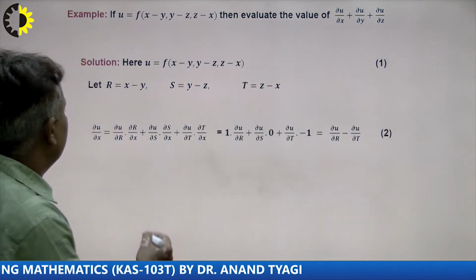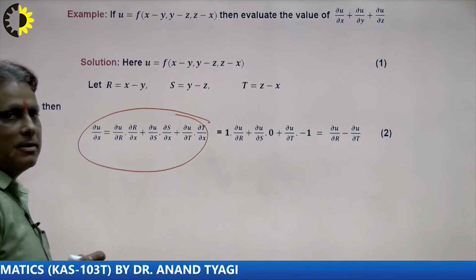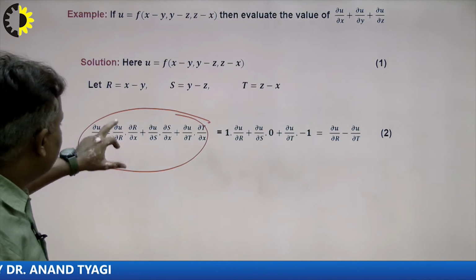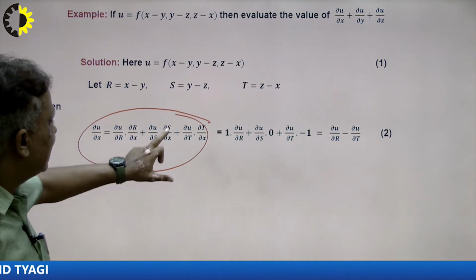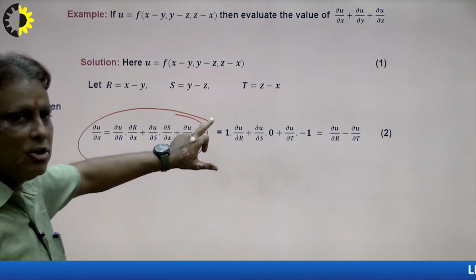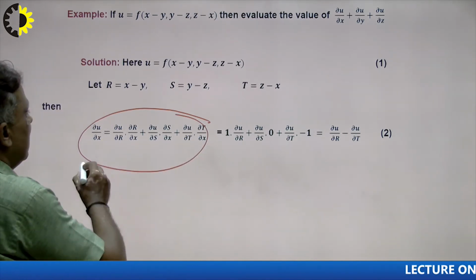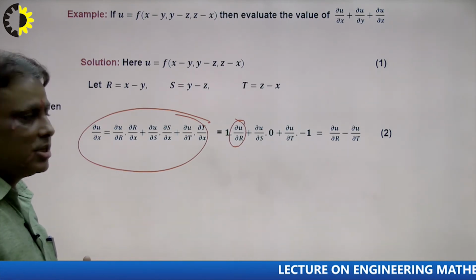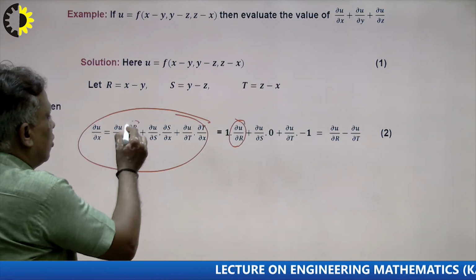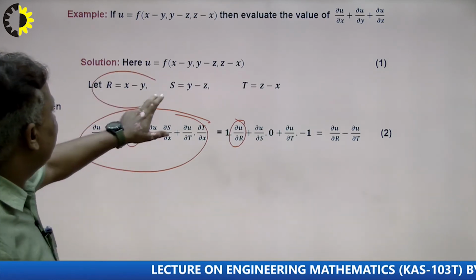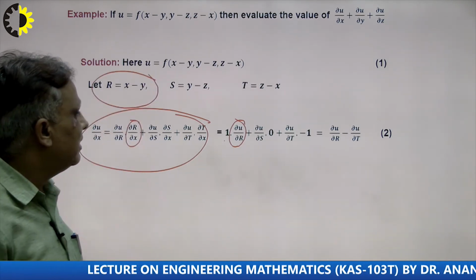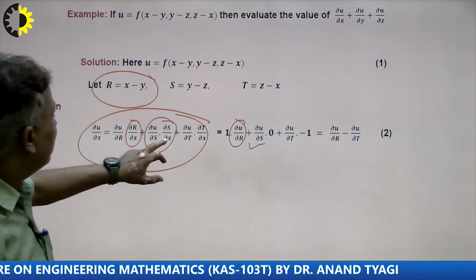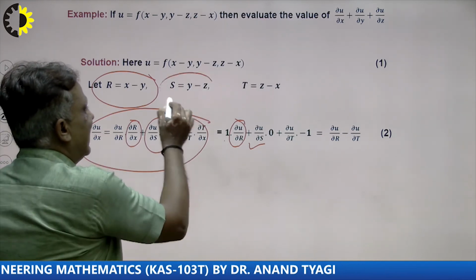First of all I write del u over del x. How do we calculate del u over del x here? First I write the formula: del u over del r times del r over del x, plus del u over del s times del s over del x, plus del u over del t times del t over del x. Del u over del r stays as it is, because we don't know the differentiation, but del r over del x, the differentiation of r with respect to x, is 1. Next, del s over del x: there is no x, so this will be 0.